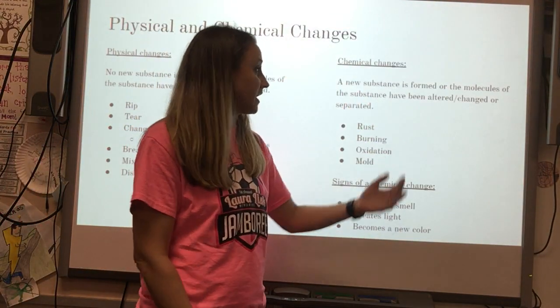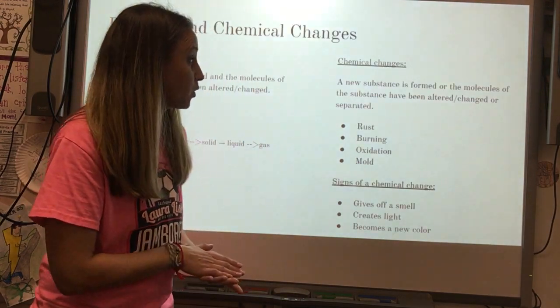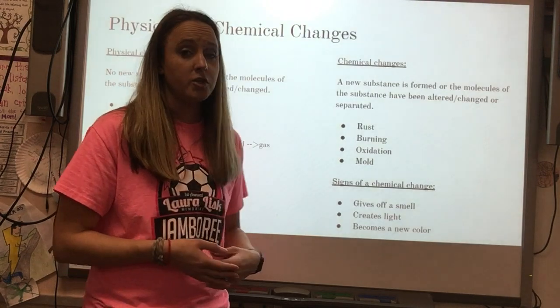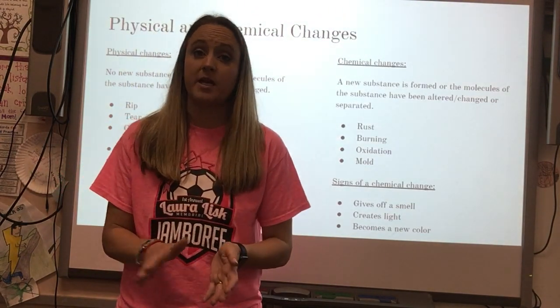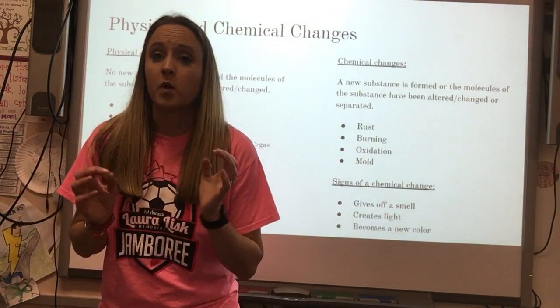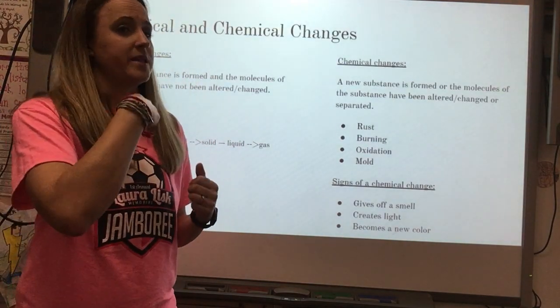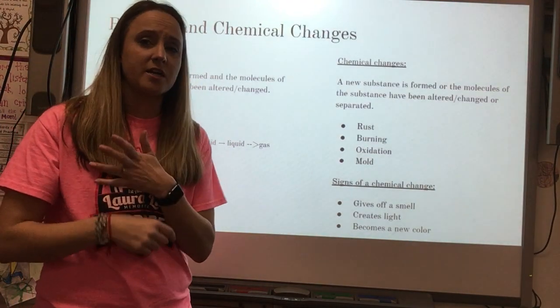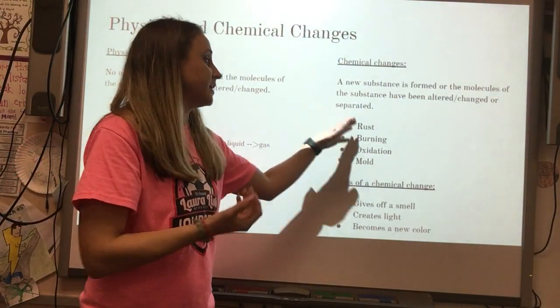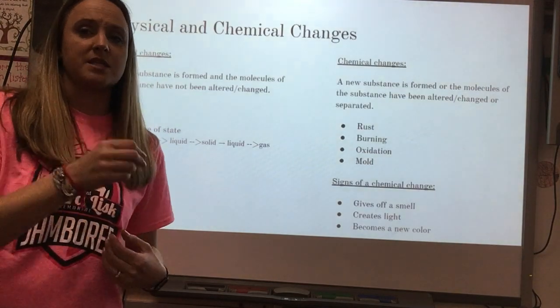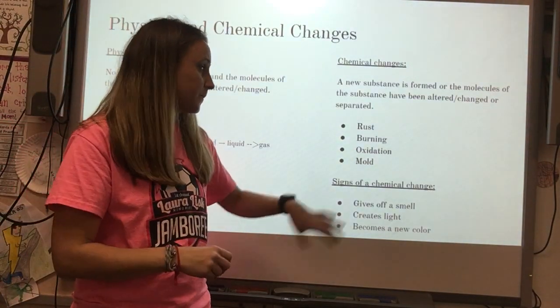When you have a chemical change, a new substance is formed, or the molecules of a substance have been altered, changed, or separated. For example, rust. If you have a nail that has been left outside, rained on, and exposed to the oxygen, it's going to rust. That rust is a new substance. It is a chemical change.